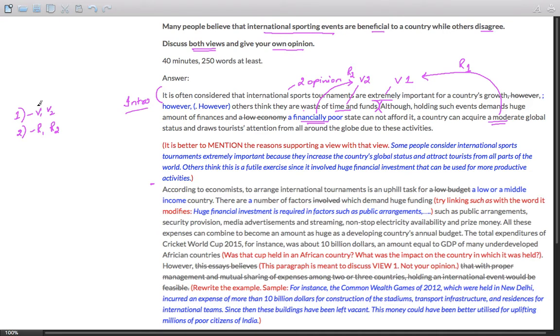It is better to write reason 1 with view 1 and reason 2 with view 2. This is the way I have structured it over here. It is better to mention the reasons supporting the view with that view. So go through this and you will understand that some people consider international sporting tournaments extremely important because. So I'm going with the view and the reason together in the same sentence. Others think that this is a futile exercise since, again, view 2, reason 2, view 1, reason 1. I hope this is amply clear.